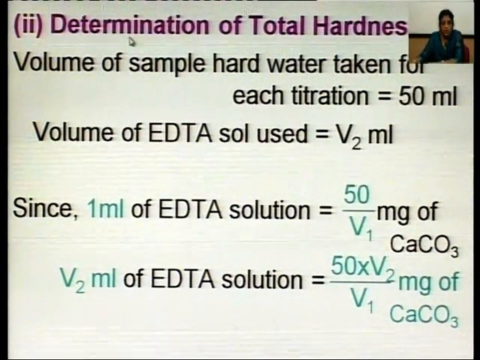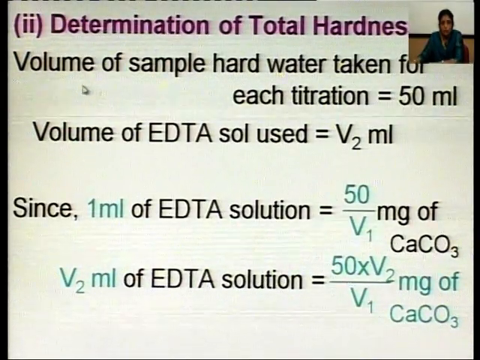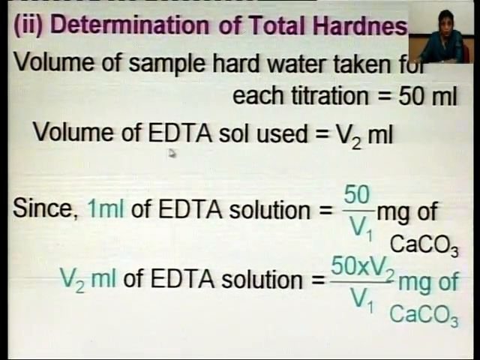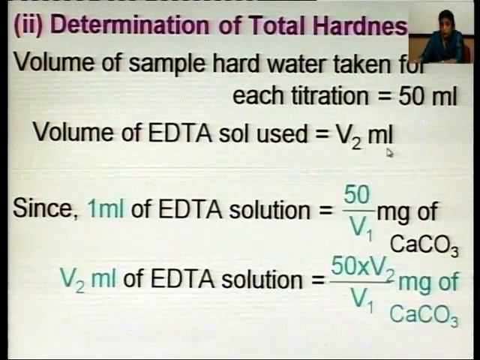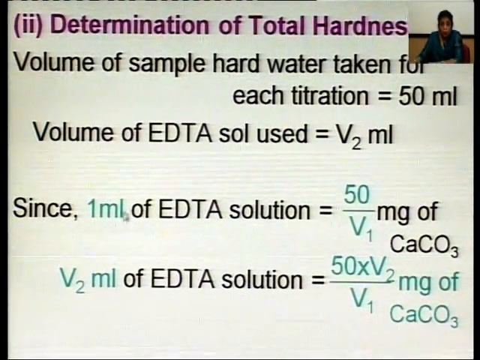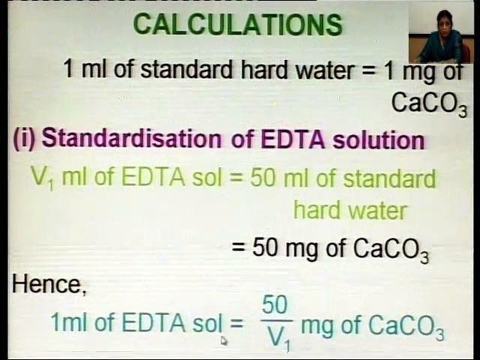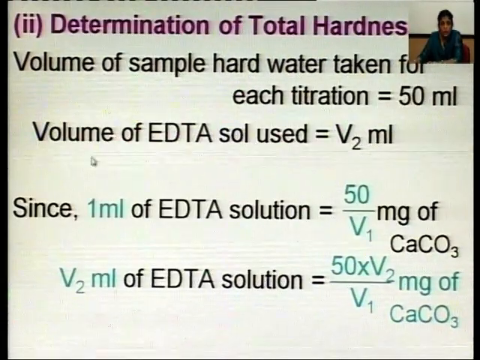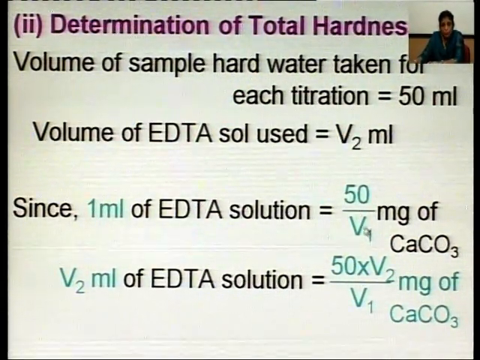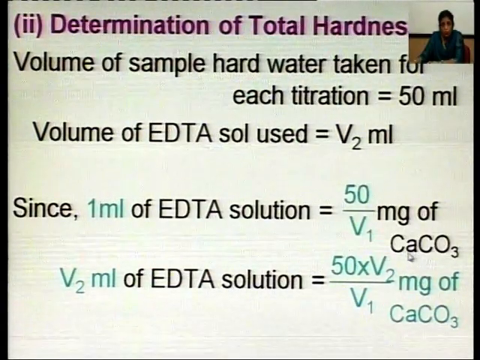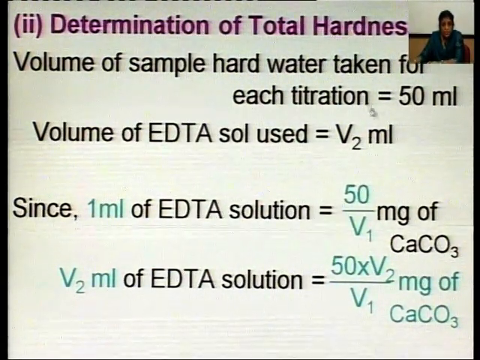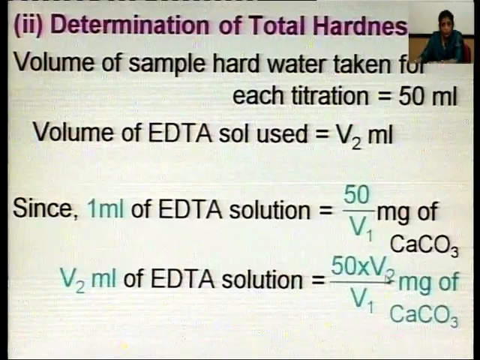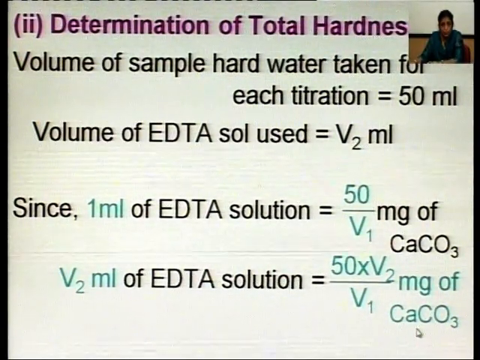Now, calculations for determination of total hardness. The volume of sample hard water taken for each titration was 50 ml, and the volume of EDTA used is equal to V2 ml. Since 1 ml of EDTA solution is equal to 50 upon V1 milligram of calcium carbonate, we will use this equation. As in this step V2 ml is used, V2 ml of EDTA solution will be equal to 50 upon V1 into V2 milligram of calcium carbonate.